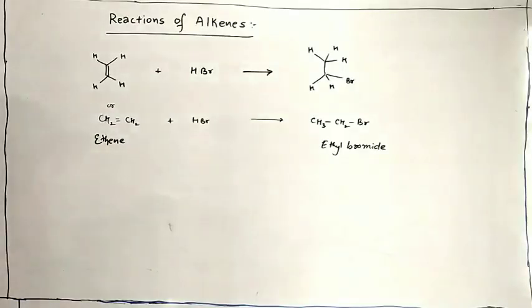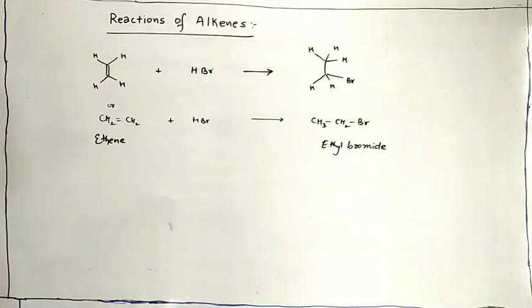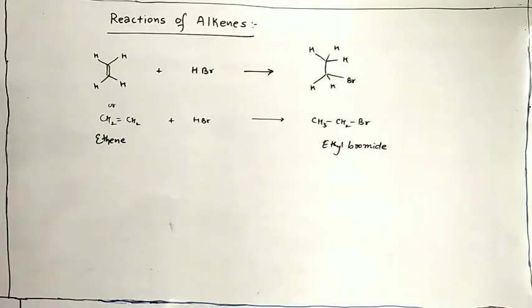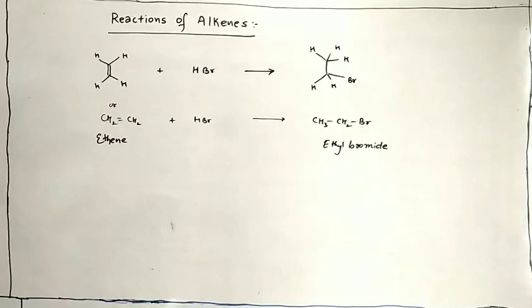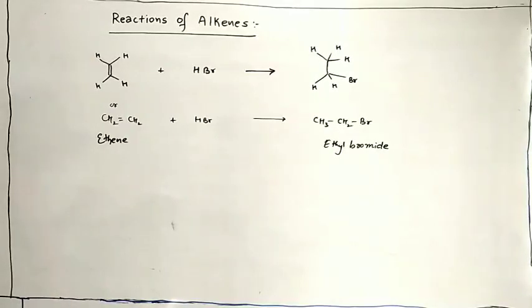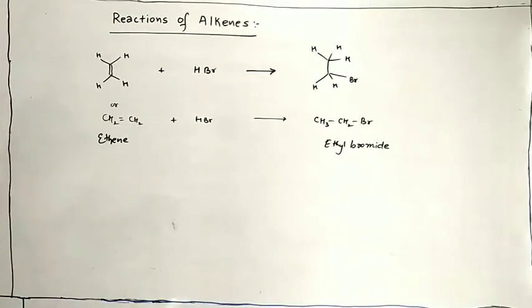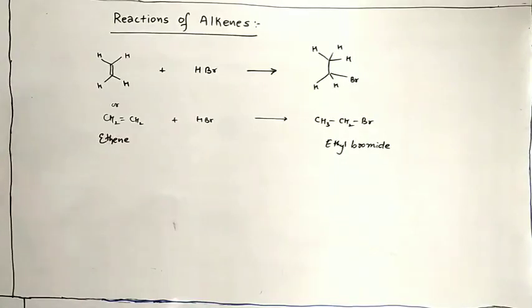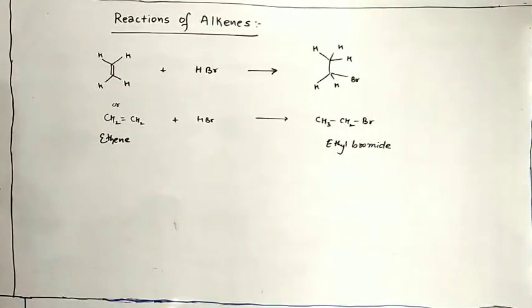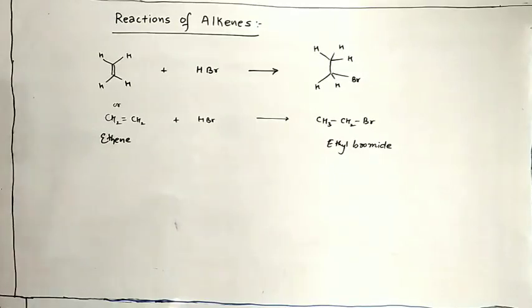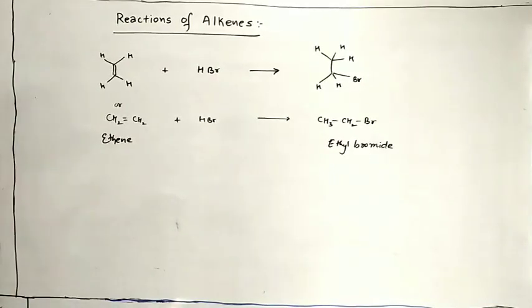We must understand the behavior of that particular functional group or reagent. For example, ethene plus HBr to form ethyl bromide is a simple reaction, and we will see why this reaction happens and why ethene reacts. Most of the reactions in organic chemistry take place between an electron rich center and an electron deficient center.